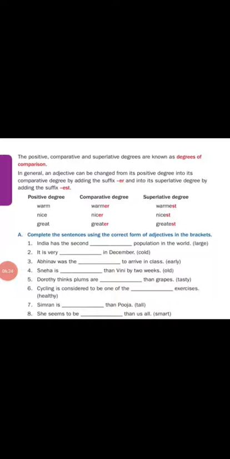Sneha is older than Vinny by 2 weeks. Dorothy thinks plums are tastier than grapes. When there is a than, you have to add the comparative degree. For comparative degrees, the clue word is than. So you have to write ER to the word or more to the word. When the comes in the sentence, you have to write EST to the word or most to the word.